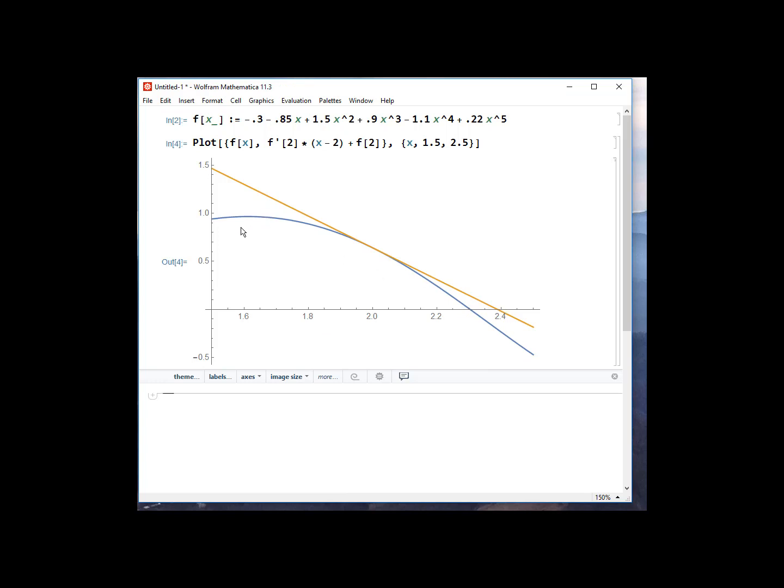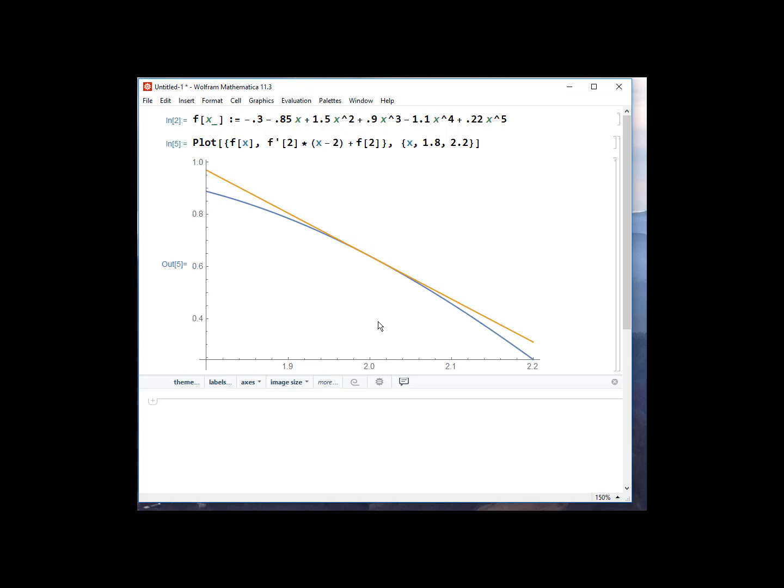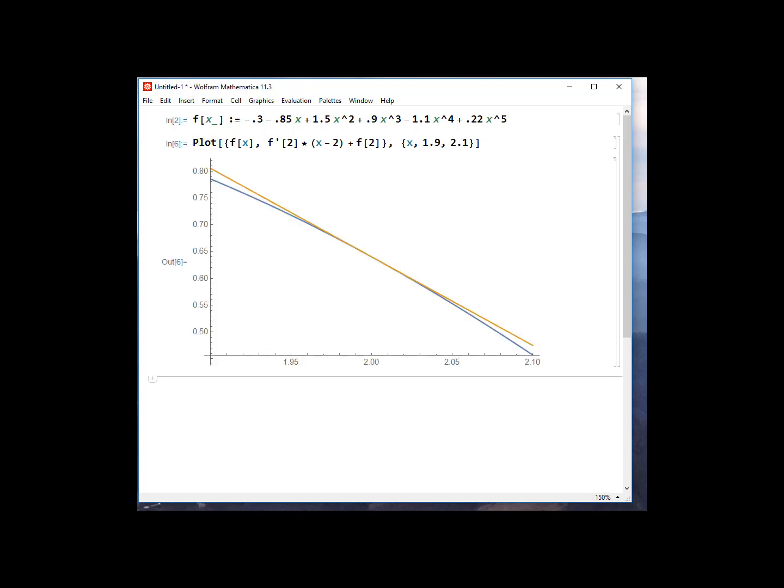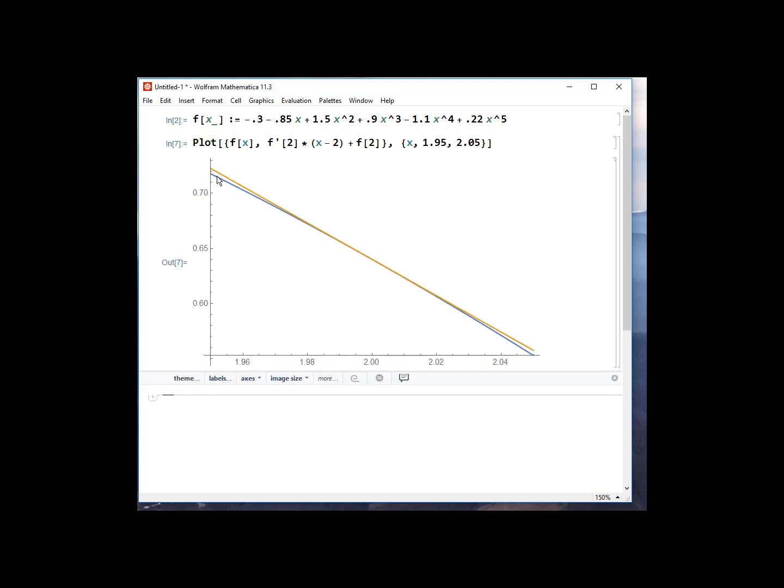And so you can still see a difference between the function and its tangent line. But now let's zoom into like 1.8 to 2.2. Still see a difference, but they're starting to look more and more similar. Now we can go 1.9 to 2.1, and you can still see a difference. Now let's go like 1.95 to 2.05, and getting closer and closer. We're zooming in deeper and deeper. They look almost the same, except for the very ends here.